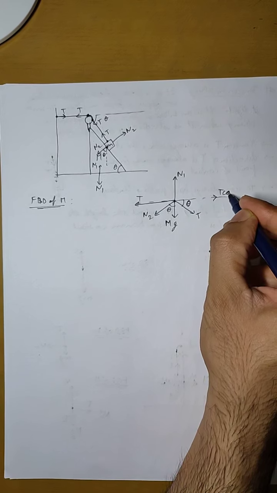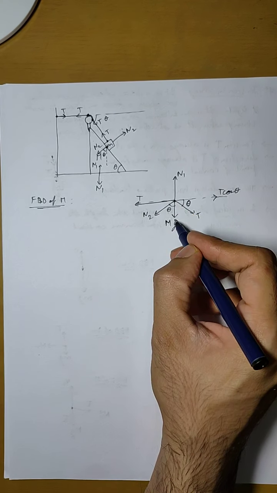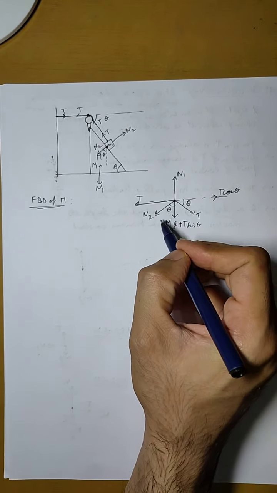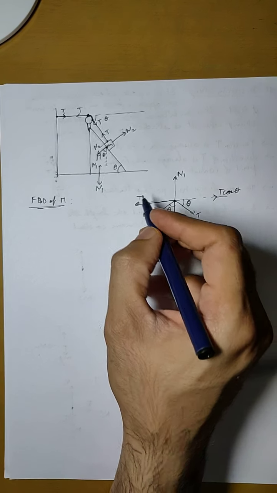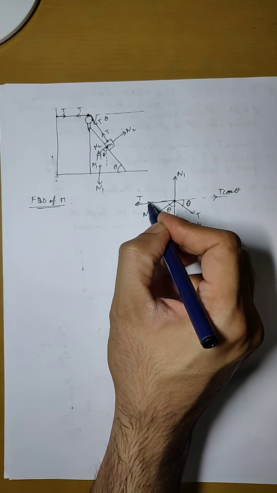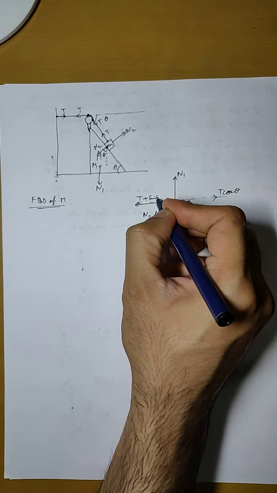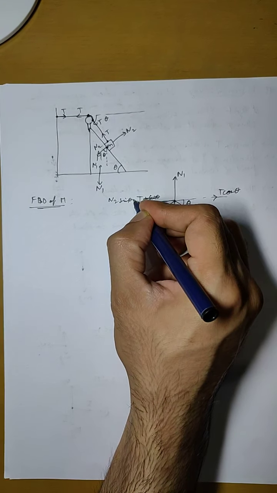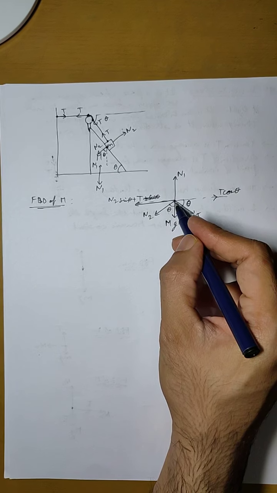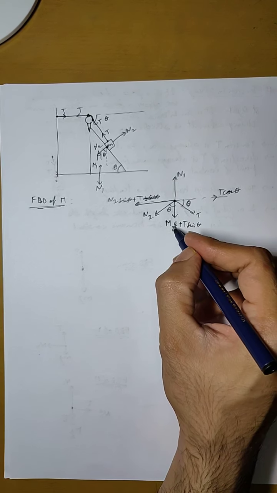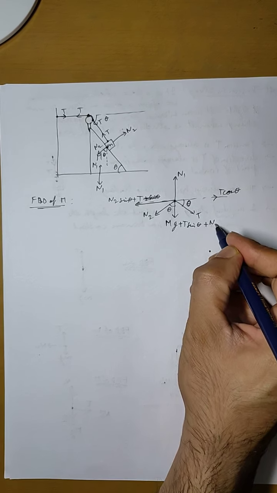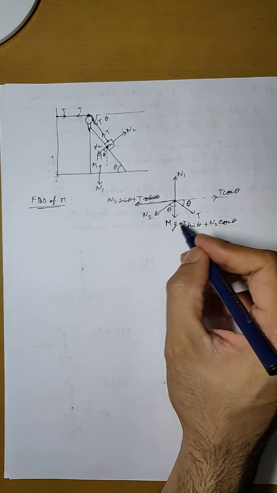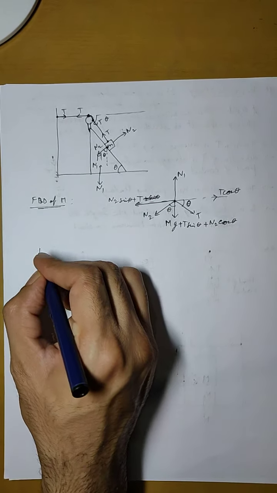Now if we want, we can divide these forces into rectangular components. Then this will be T cos theta. This T sin theta component will be in this direction, so Mg plus T sin theta. Similarly, N2 can also be resolved into two components. So in this direction there will be N2 sin theta, so T plus N2 sin theta, and its cos component will be in downward direction, so here it will be Mg plus T sin theta plus N2 cos theta. So this will be the free body diagram of the bigger block.